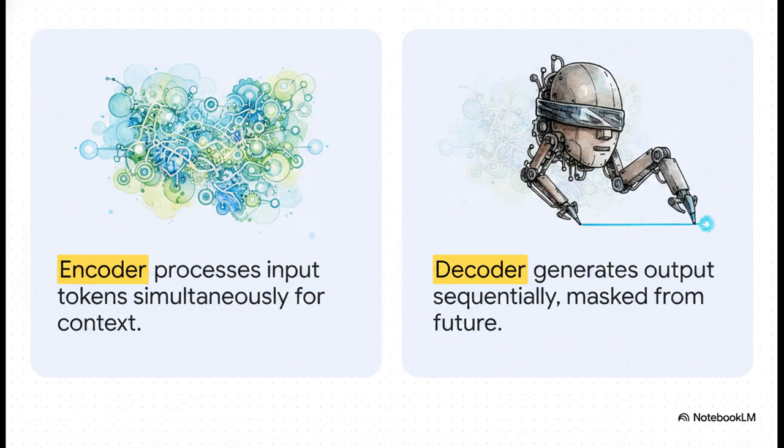The decoder, however, is constrained. It generates the final output sequentially. When predicting the next word, it is mathematically masked from looking at future tokens it hasn't generated yet. It cross-references its own forward-moving generation with the encoder's omniscient map.